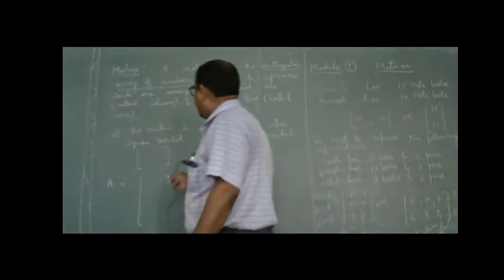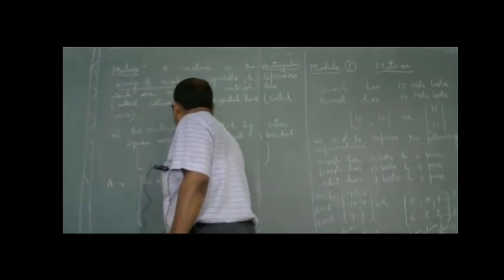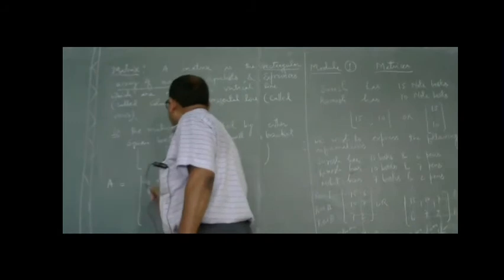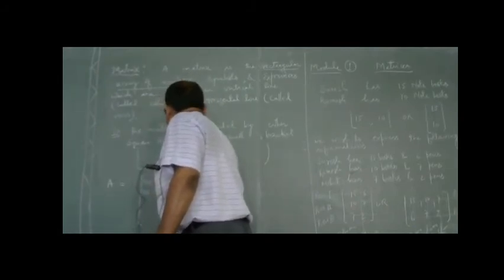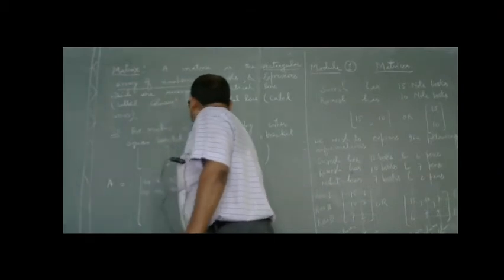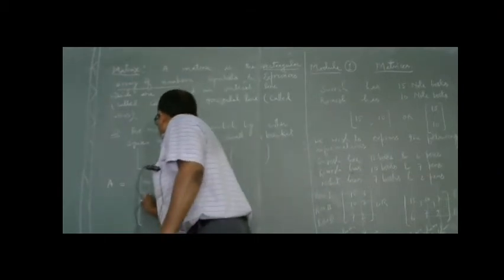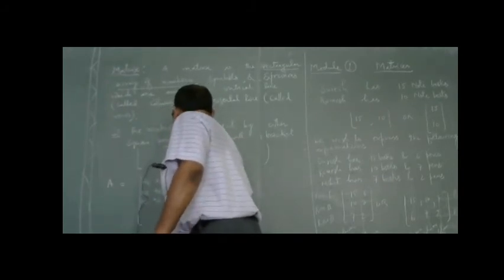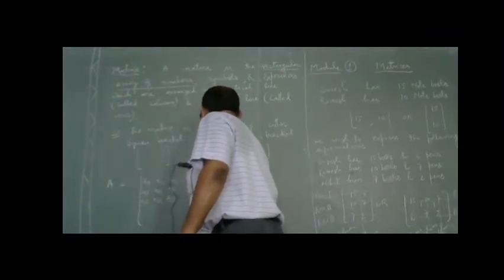So I am taking here A11, A12, A13, up to A1n; A21, A22, A23, up to A2n; A31, A32, A33, up to A3n.